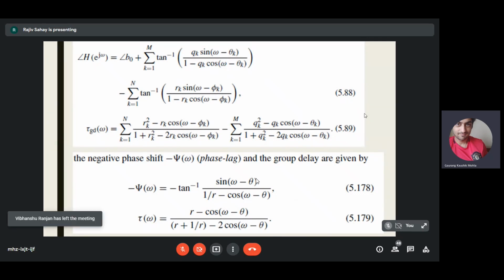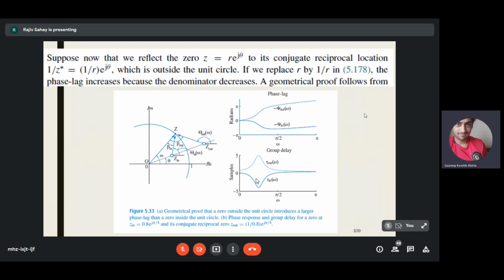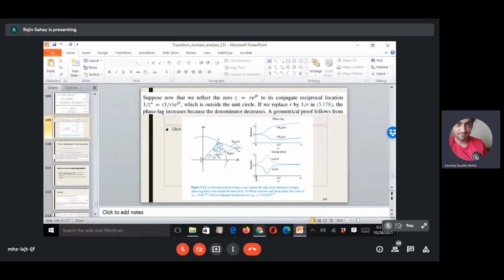You have already seen this formula. There's nothing new here. Okay. So is this slide visible to everyone? Yes or no? Please let me know. Yes, sir. So yeah. So I'm going to explain based on this slide.